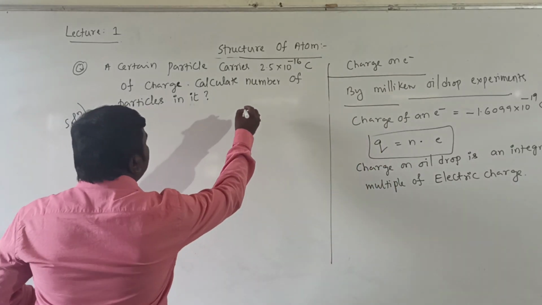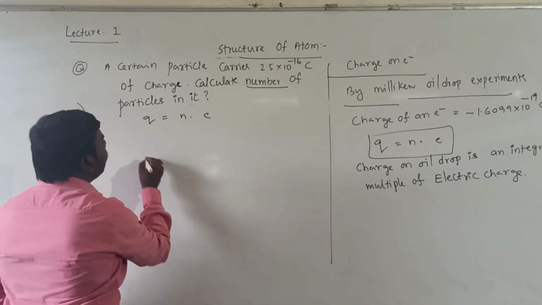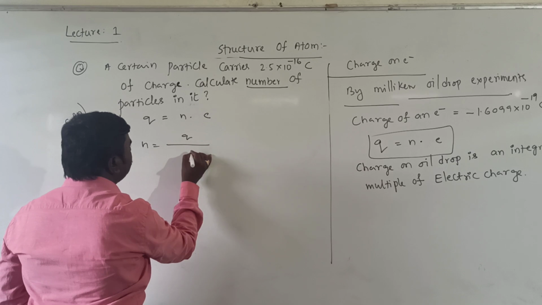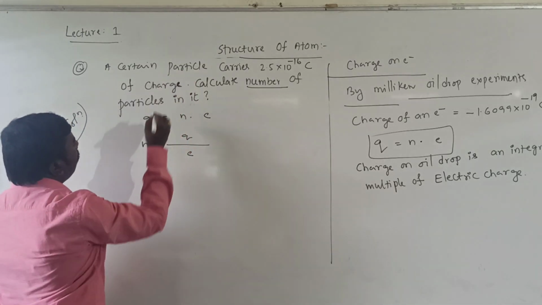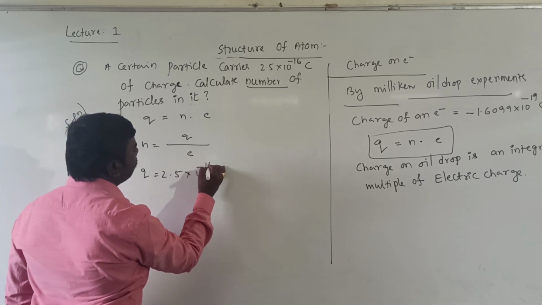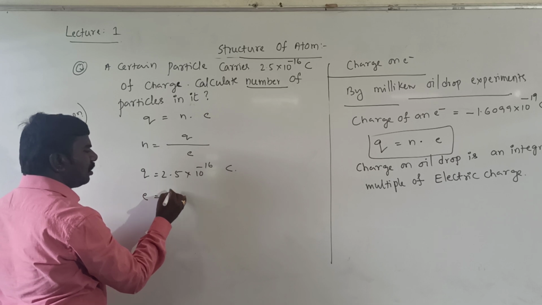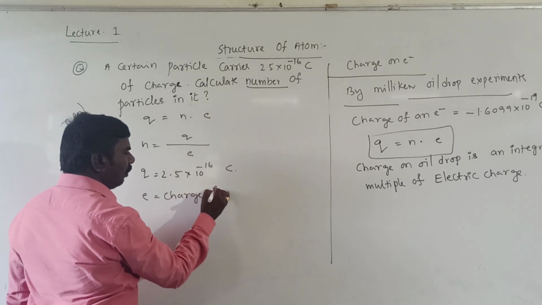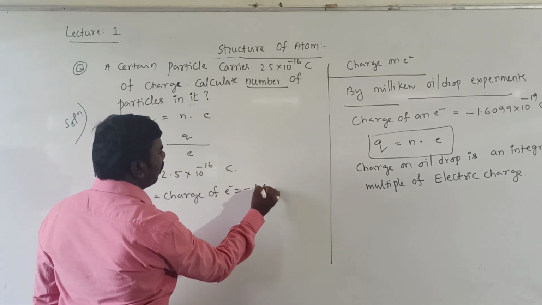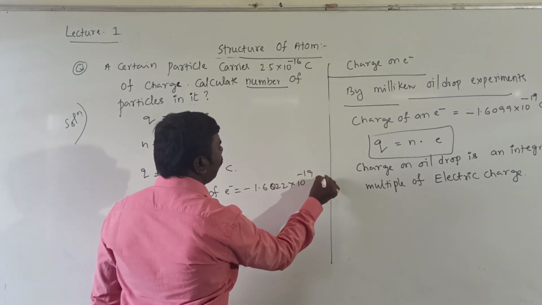We are expecting a number. The formula is Q equal to n into e, so n equal to Q by e. Q, the charge given, is 2.5 into 10 to the power of minus 16 coulombs, and e, the charge of the electron, is 1.6022 into 10 to the power of minus 19 coulombs.